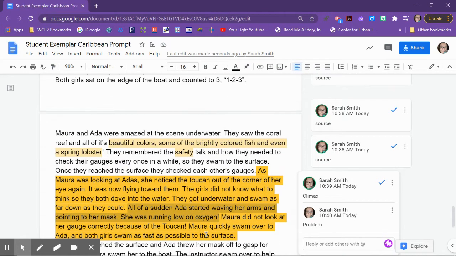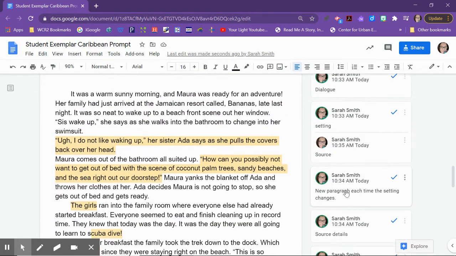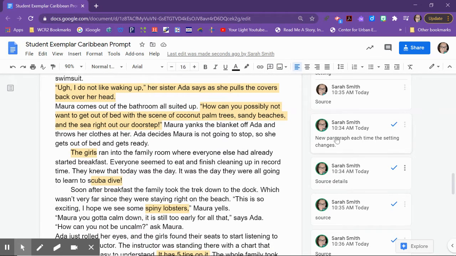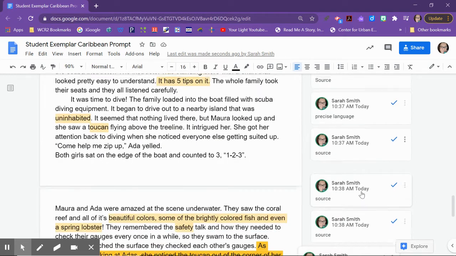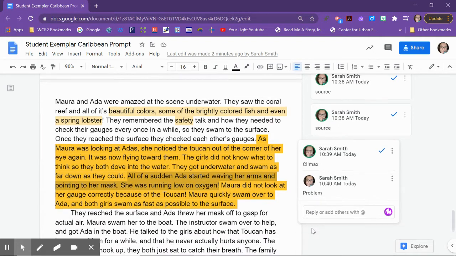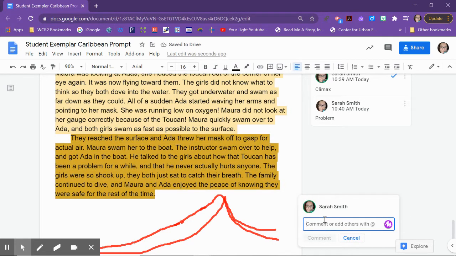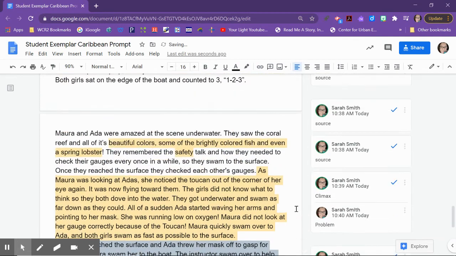So you can do that too with your story as long as you have all of these things. You have dialogue, you have setting, you have characters, you have details from the source. You are doing new paragraphs each time the setting is changing. You are using precise language. Make sure that you have a climax and a problem in your story, and then you have a resolution. Okay, so they have a resolution here. Actually, resolution is probably them swimming, all of that, but that's okay. These are the falling action and the resolution all kind of wrapped in here. All those loose ends are tied up.